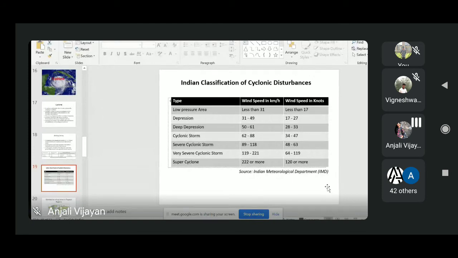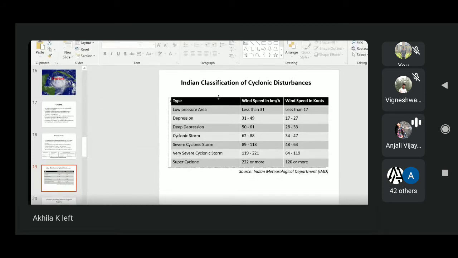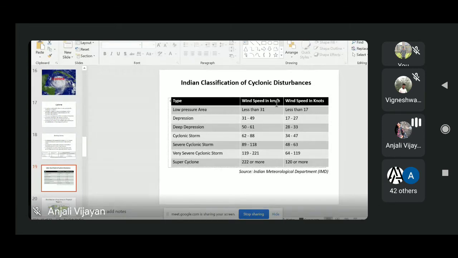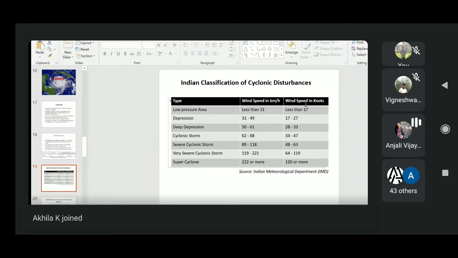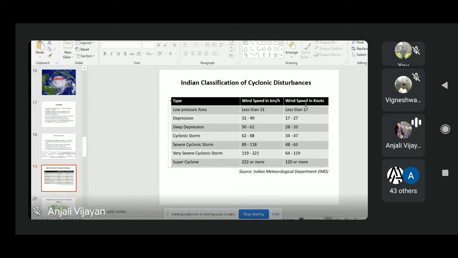This is mainly based on wind speed. Here you can see wind speed in kilometers per hour, and another column with wind speed in knots. A knot is just a unit of speed. One knot is nearly 1 mile per hour, exactly 1.15 miles per hour, or equal to 1.8 kilometers per hour. This is an old terminology from the 17th century, when sailors used it to denote speed.